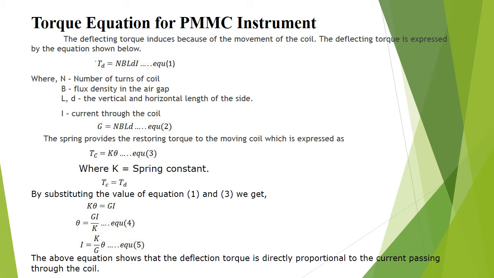The spring provides the restoring torque to the moving coil, which is expressed as TC is equal to K theta, where K is the spring constant, TC is the controlling torque and theta is the angular deflection. By substituting the value of equations 1 and 2 in 1 and 3, we get K theta is equal to GI. Theta is equal to GI by K. So I is equal to K by G into theta. This equation shows that the deflection is directly proportional to the current passing through the coil.